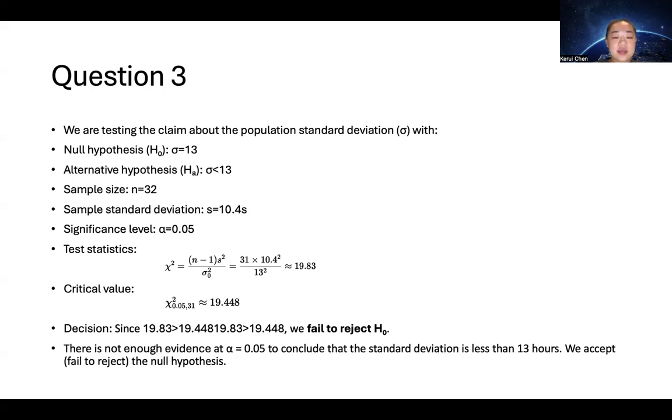Since 19.83 is larger than 19.44, we fail to reject the null hypothesis. There's not enough evidence at significance level of 0.05 to conclude that the standard deviation is less than 13 hours. So we fail to reject the null hypothesis.